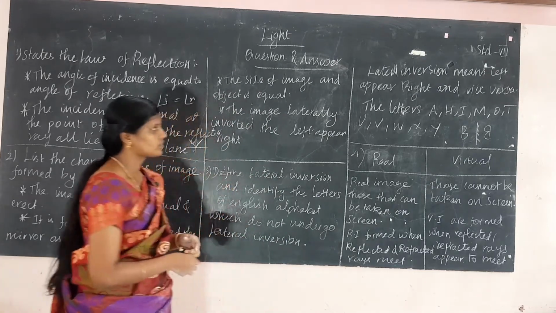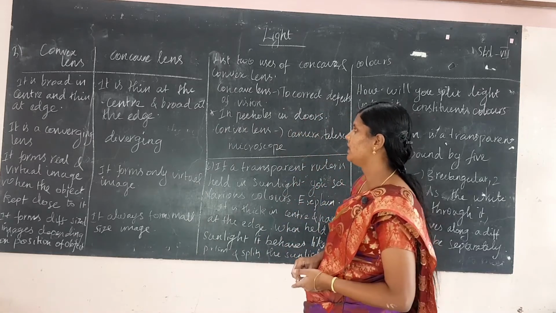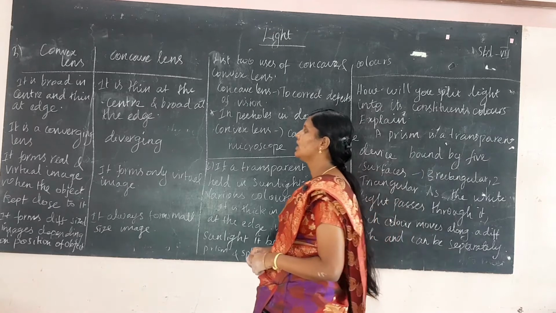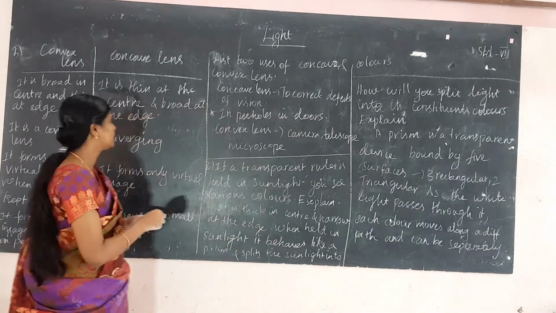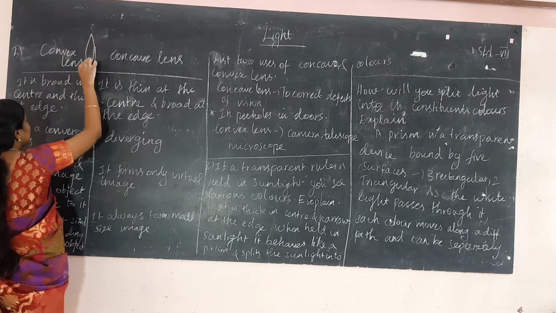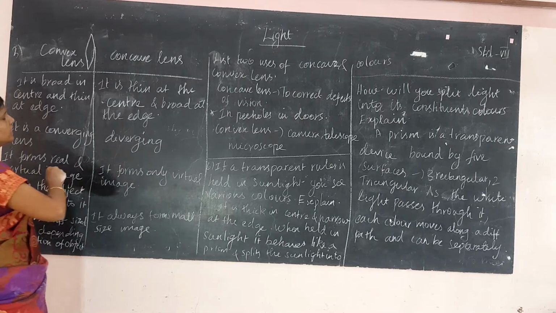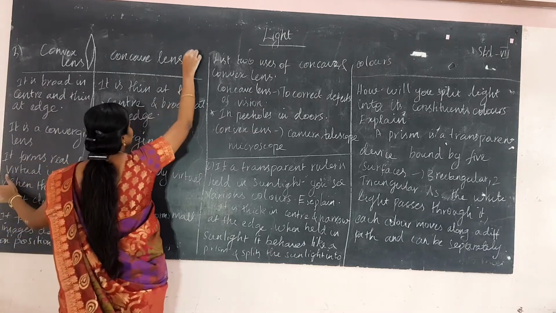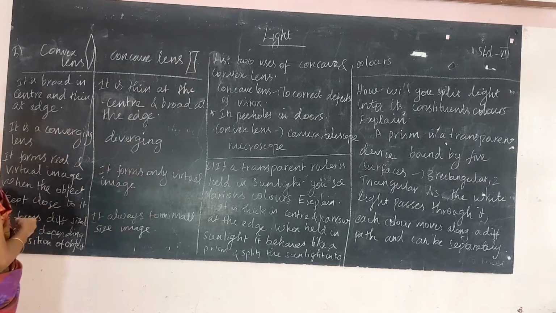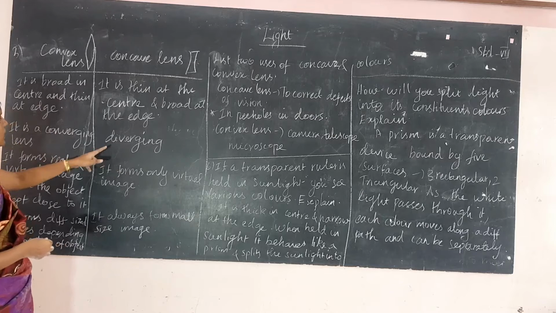The next question is the difference between convex lens and concave lens. First, a convex lens is broad in the center and thin at the edge. A concave lens is thin at the center and broad at the edge. A convex lens is a converging lens. A concave lens is a diverging lens.